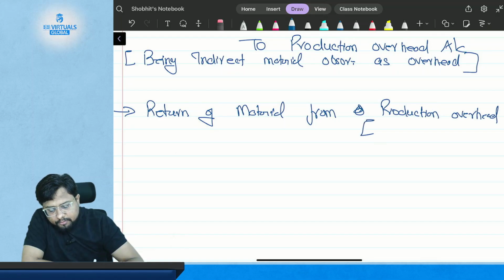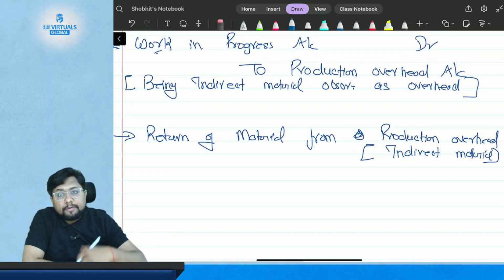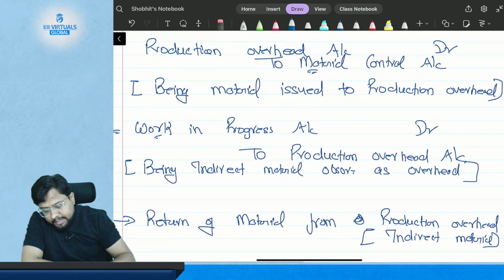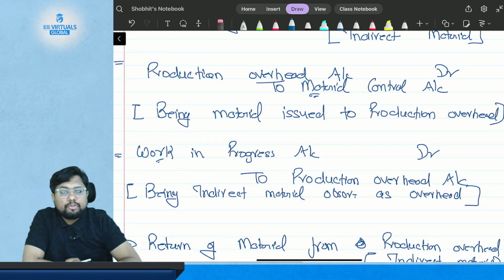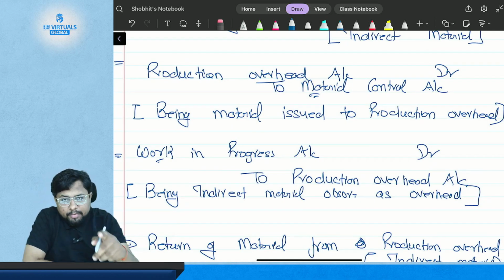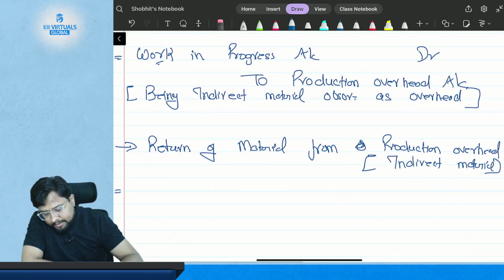That means in case of indirect material, the entries will be just reverse or opposite of what we have done above. So the first entry that we have done above in case of issue of indirect material is production overhead account debited to material control account. Now the entry will be